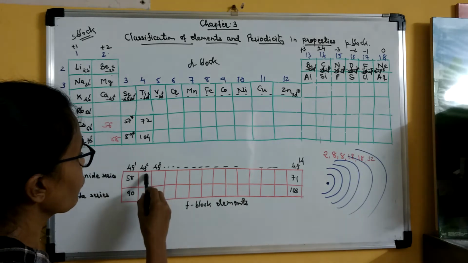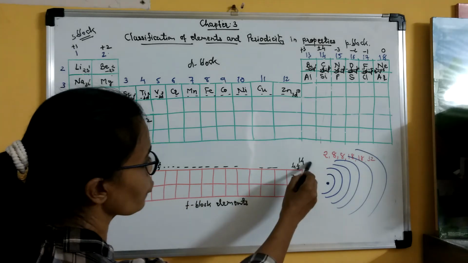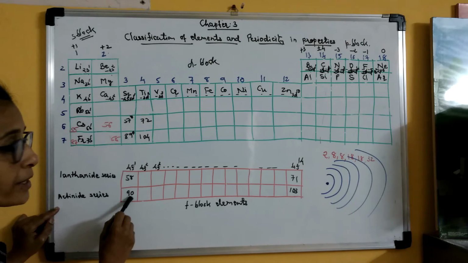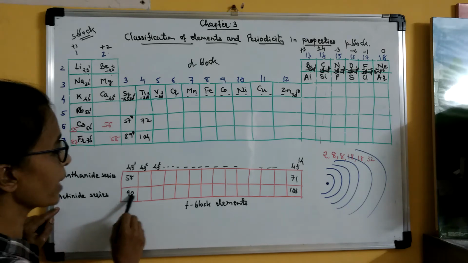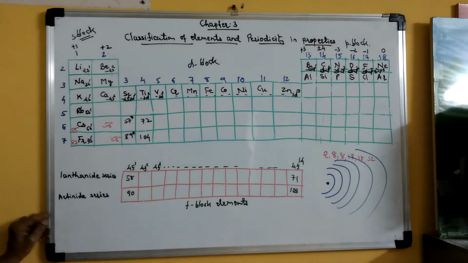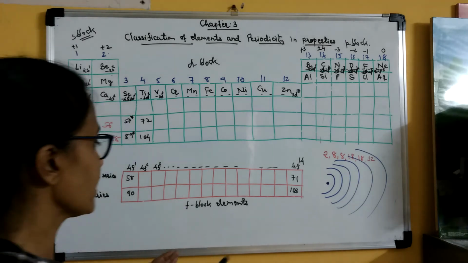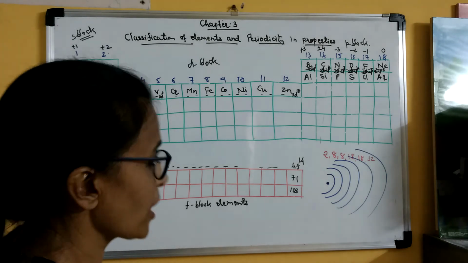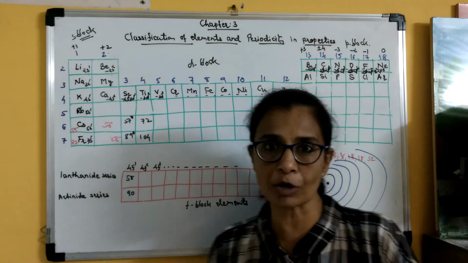So 4f1, 4f2, 4f3, like that it is 4f14. In actinide series, the electron enters 5f orbital. So 5f1 to 5f14. So these two series of elements are known as f block elements, because the last electron is present in f orbital.